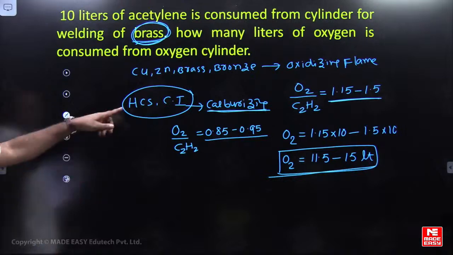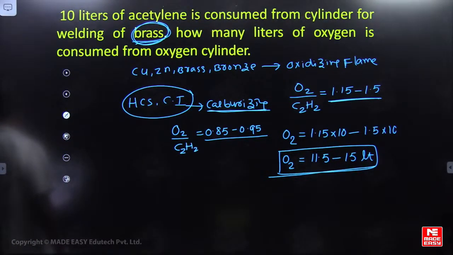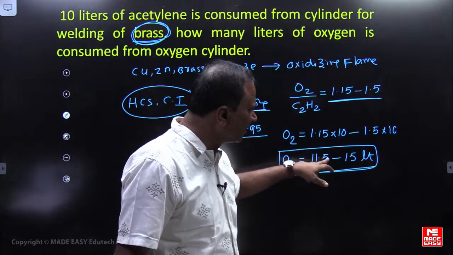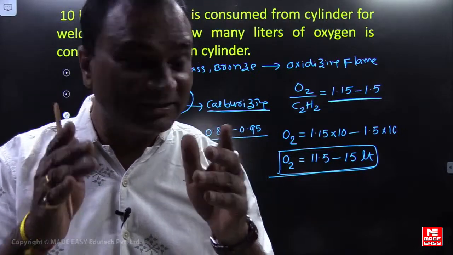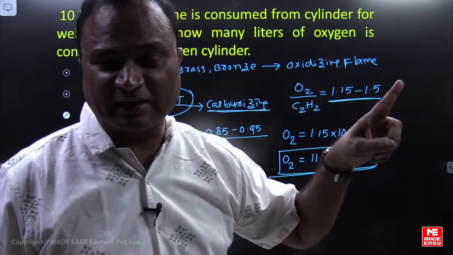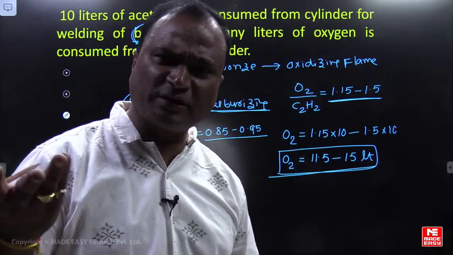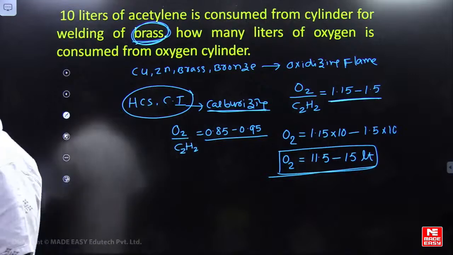Yes, very good. For cast iron we use a reducing or carburizing flame. It will be in the range 11.5 to 15 liters. For example, if in the options 13 is given, you can select 13, or if 14 is given, you can select 14. Okay na? Right? समझ में आता है ना?